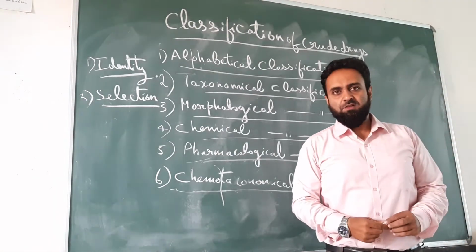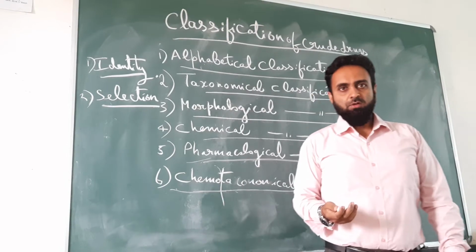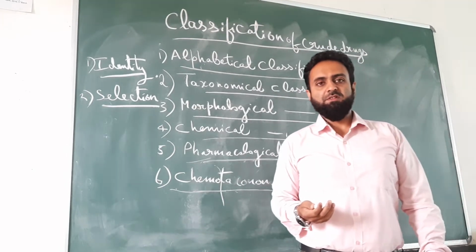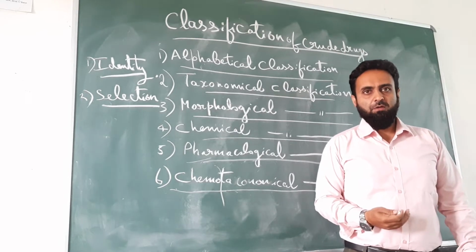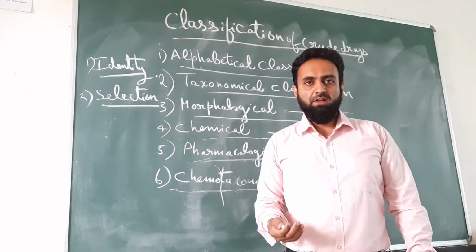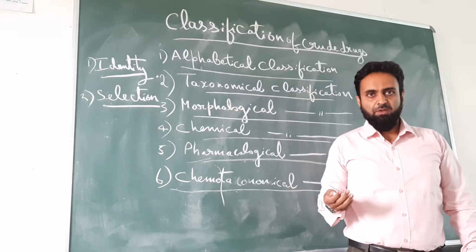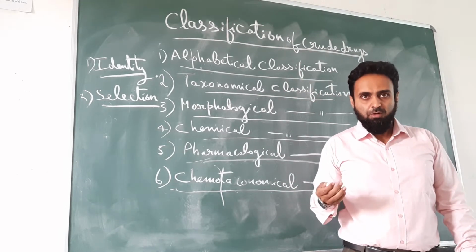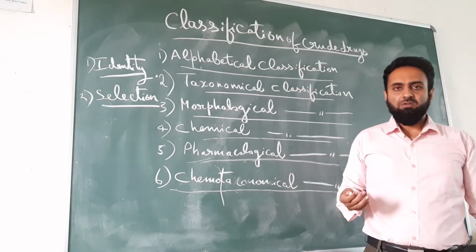Before we start this chapter, first of all let me tell you what we mean by a prodrug. A prodrug is any drug which is present in its raw or unprocessed form, which can be obtained from any natural source like any part of the plant or animal or mineral source. It should be present in a raw or unprocessed form. Such a drug is known as a prodrug.